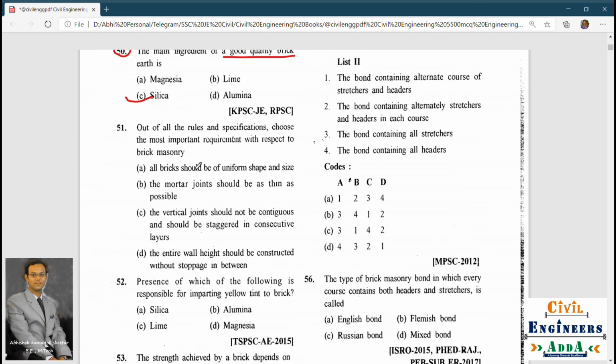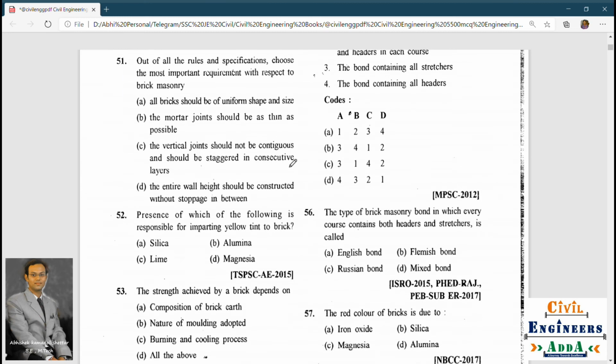Out of all the rules and specifications, choose the most important requirement with respect to brick masonry. All bricks should be of uniform shape and size. The mortar joint should be thin as possible. The vertical joint should not be contiguous and should be staggered in consecutive layers. The entire wall height should be constructed without stoppage in between. Choose the most important requirement with respect to the brick masonry.